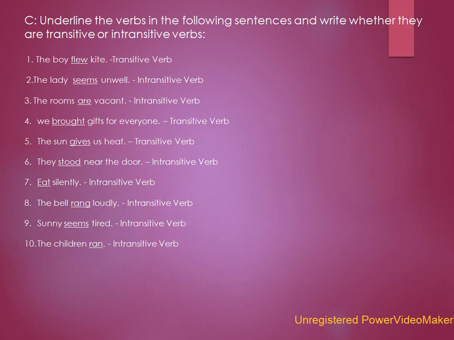The verb in this sentence is stood and it is an intransitive verb. Eat silently. The verb in this sentence is eat and it is an intransitive verb. The bell rang loudly. The verb is rang and here also it is an intransitive verb.